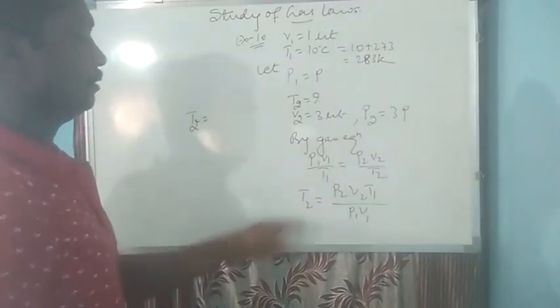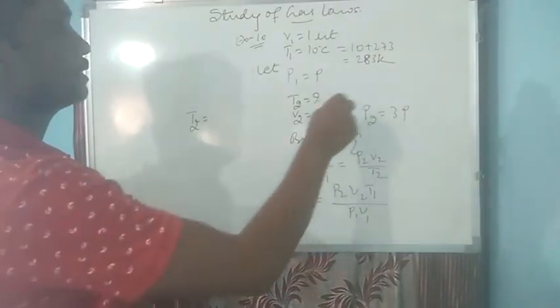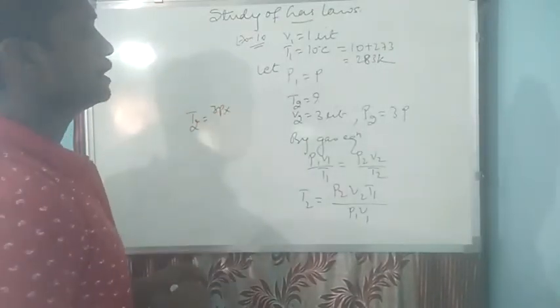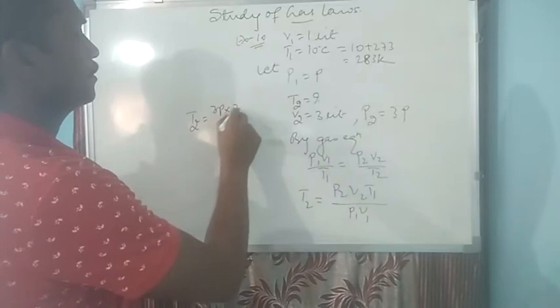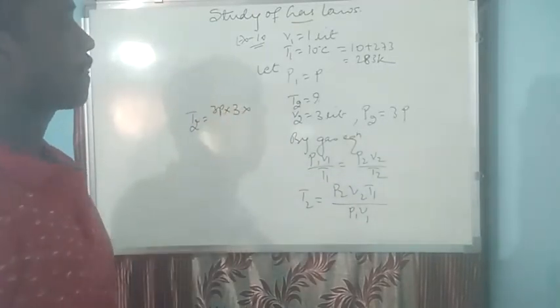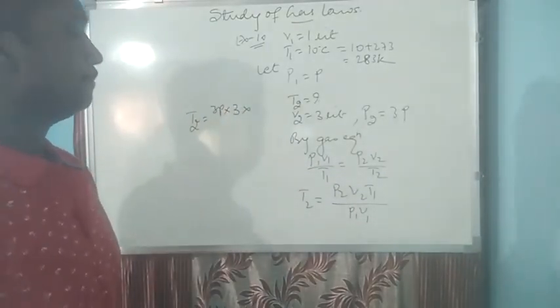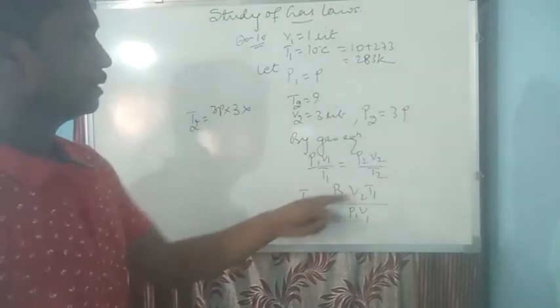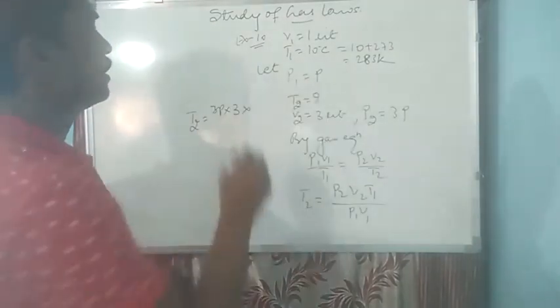So T2 is equal to P2. P2 is 3P. V2 is 3 liter. T1 is given 283.